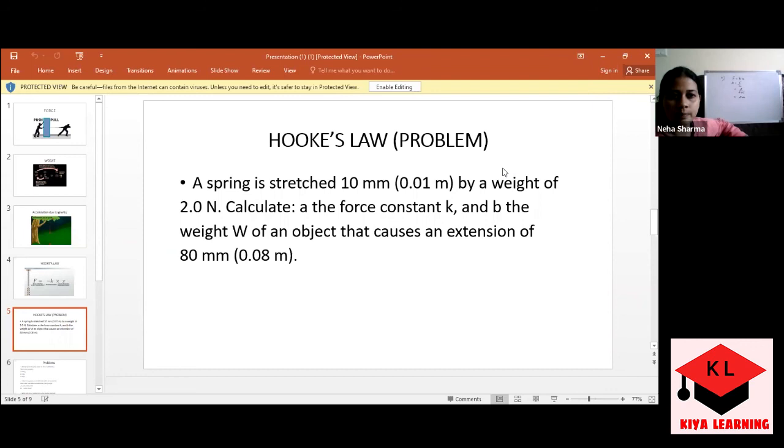I'll relate it with something. Have you done the concept of gravitational force? Do you know its formula? No, I don't know the formula for gravitational force. Okay, I would just like to relate it. There also we have constants, but those constants do have units. So it's not mandatory that a constant has no unit. In this case, the constant has a unit, that is newton per meter. Okay, got it.